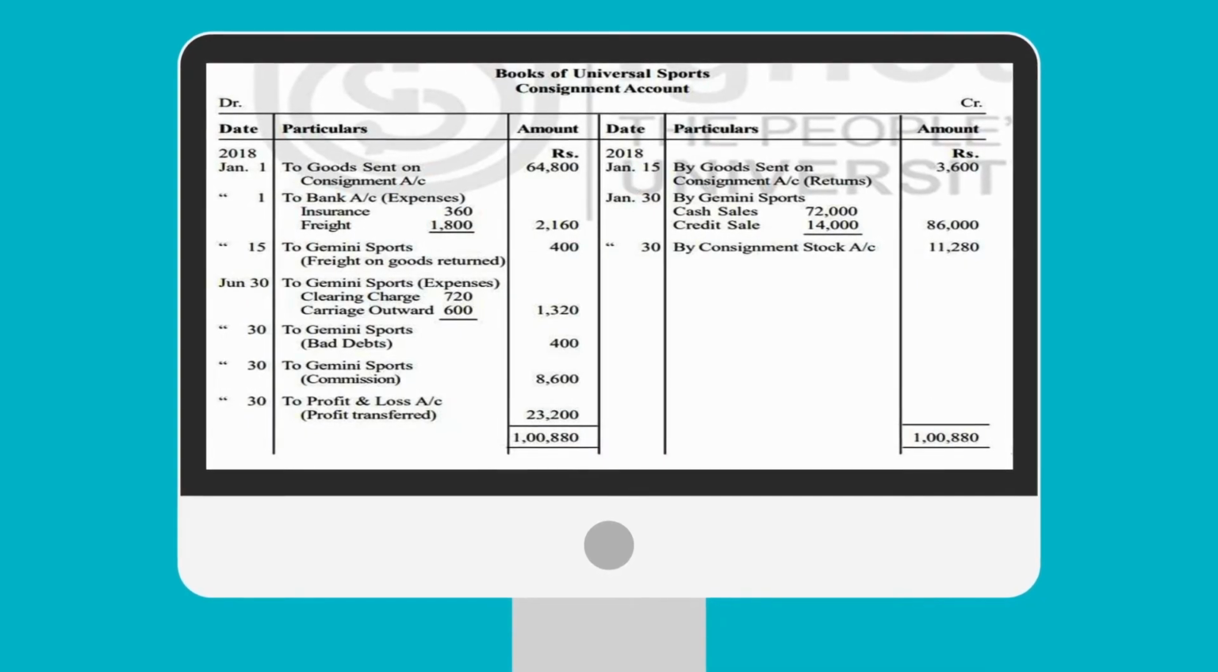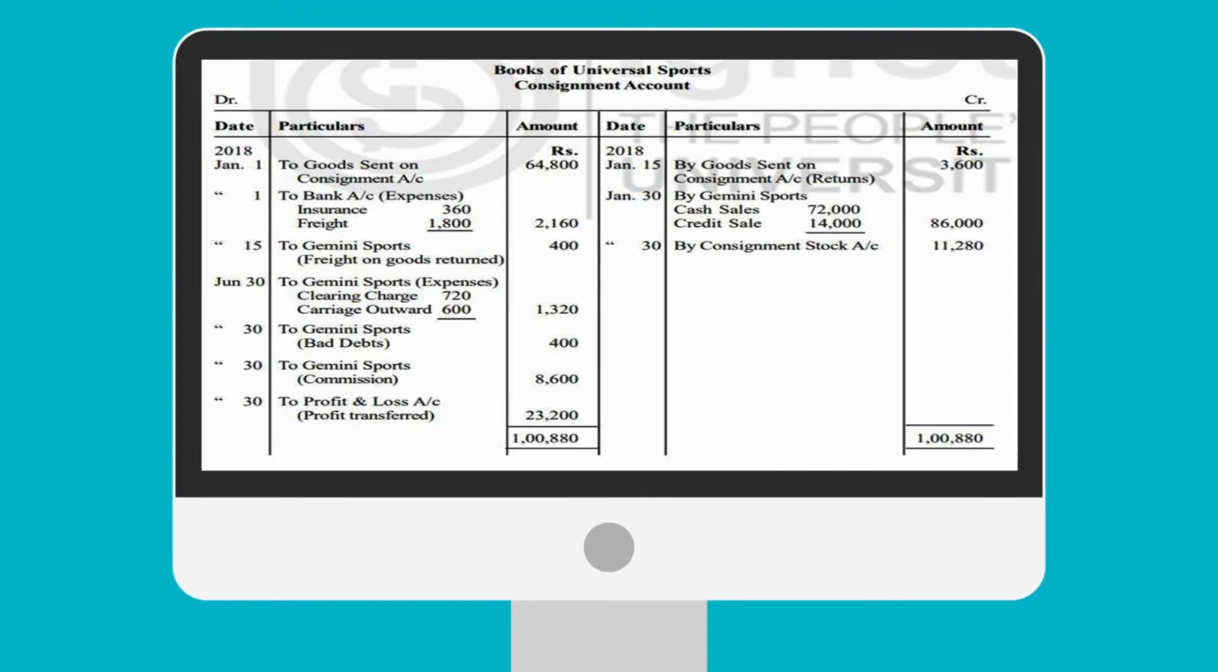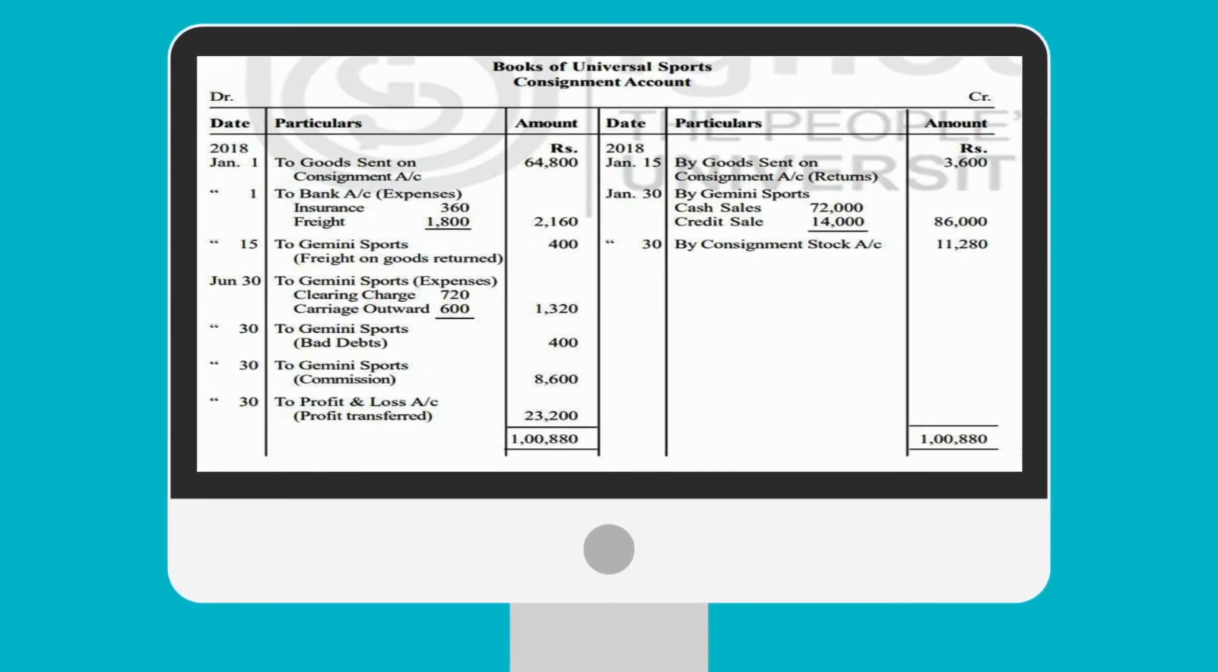So here we will try to understand that Universal Sports of Delhi is the consignor and Gemini Sports of Mumbai is the consignee. So the consignment and consignee transactions will take place between Universal Sports of Delhi and Gemini Sports of Mumbai. Now let us see how the valuation of unsold stock is made in the books of the consignor and how the accounts are maintained in the books of both the parties. Books of Universal Sports, it means these are the accounts which are maintained in the books of the consignor.